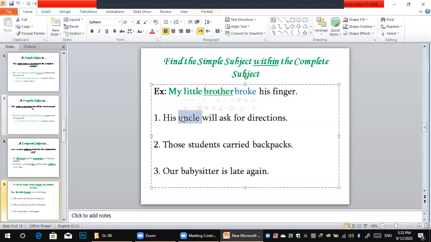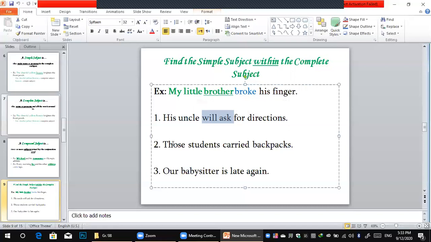And what is the complete subject? His uncle. It's called the complete subject. And what happened to his uncle? Will ask. So will ask for directions is the predicate.